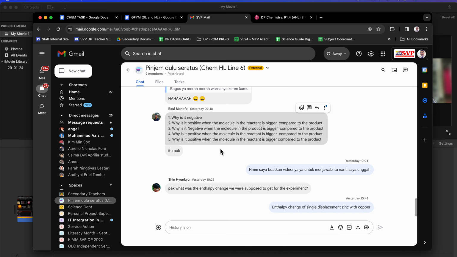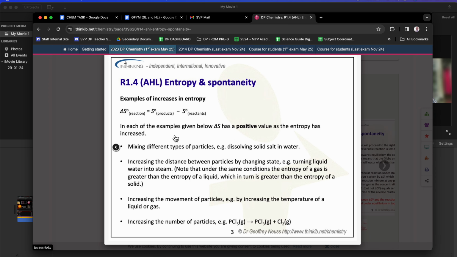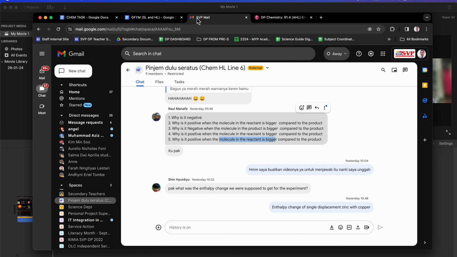Why is it positive when the molecule of the reactant is bigger than the product? Again, for example, if the molecule of the reactant is bigger, the entropy of the reactant will be bigger. If you put it in here, this one is bigger than the product. Small minus big is going to be negative, not positive.